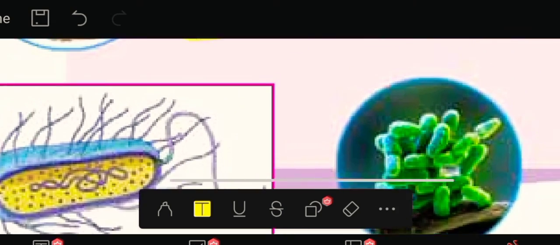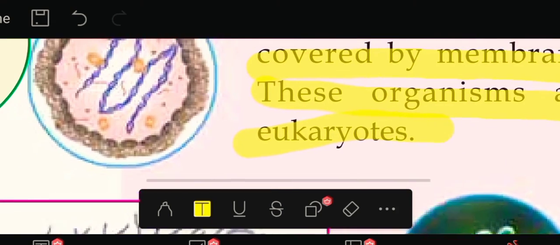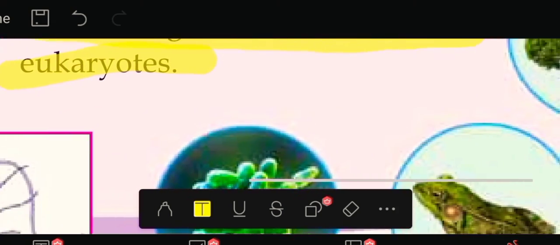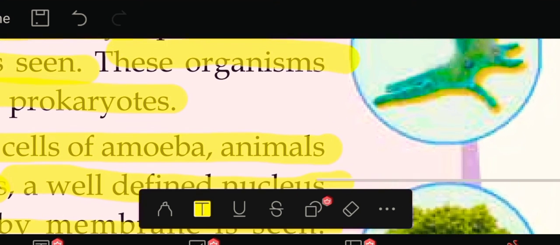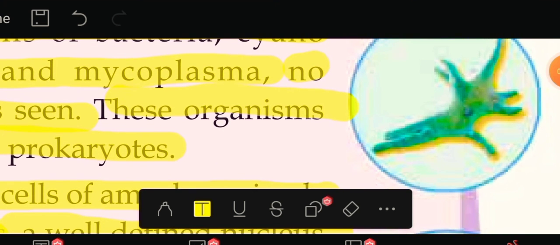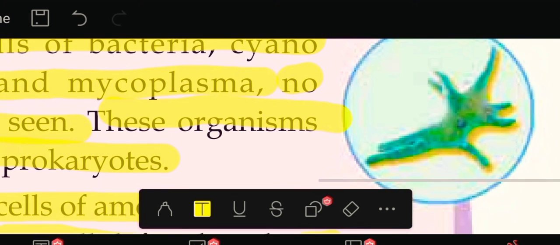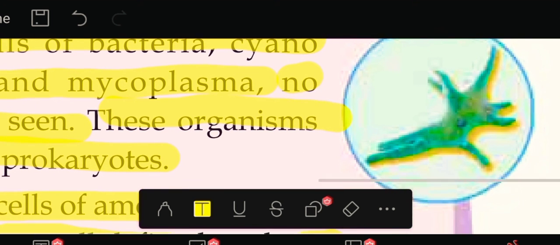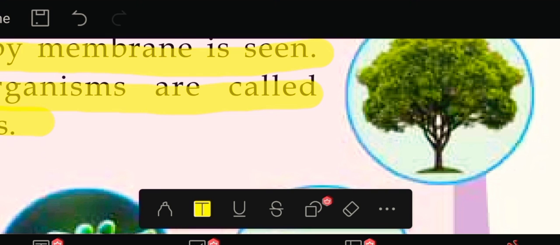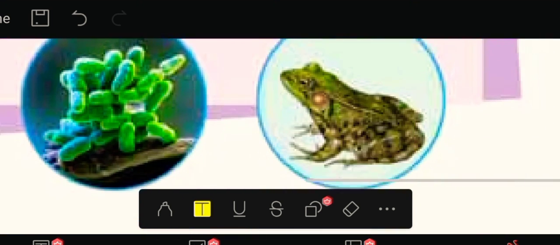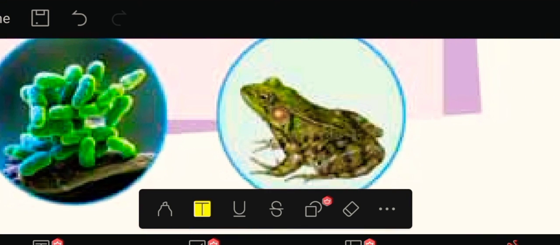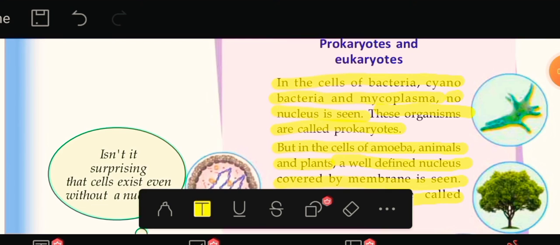Then mycoplasma. Then the examples for eukaryotes. It is the picture of amoeba and organisms like plants and animals. Okay, so all of you study about prokaryotes and eukaryotes.